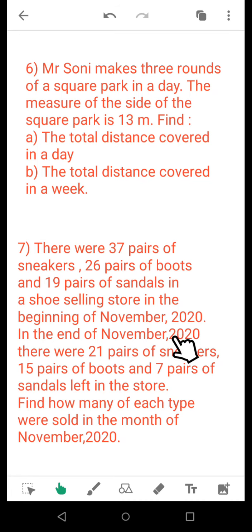At the end of November 2020, there were 21 pairs of sneakers, 15 pairs of boots, and 7 pairs of sandals left in the store. As you can see, from 37, 21 were left, from 26, 15 were left, from 19, 7 were left. If you subtract them, you will get the number of pairs of each type of shoes sold in the month of November 2020. Just compare these two values: 37 pairs and 21 pairs of sneakers, 26 pairs and 15 pairs of boots, and 19 pairs and 7 pairs of sandals. So you will find out how many of each were sold.